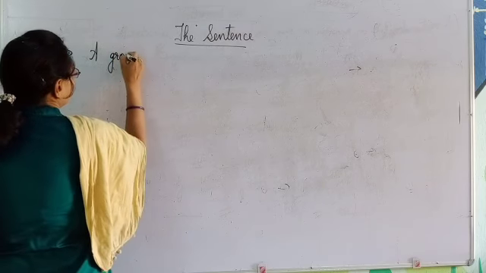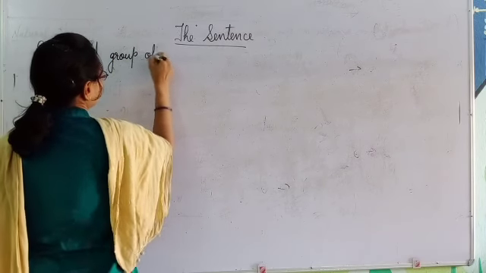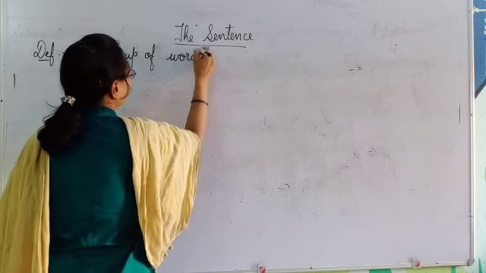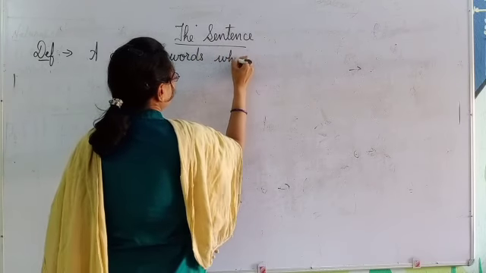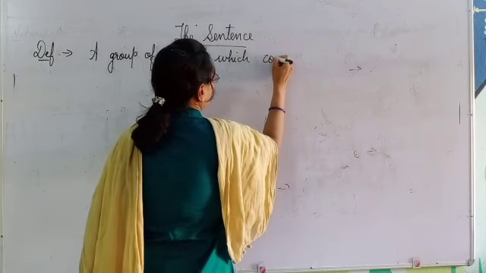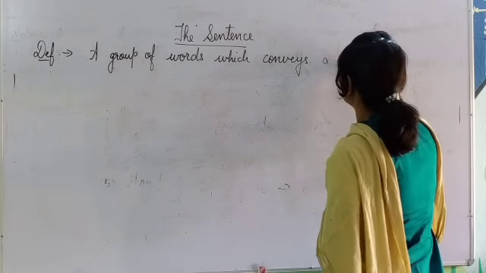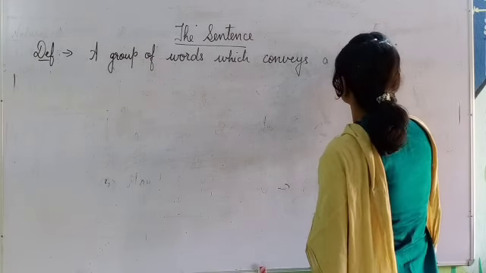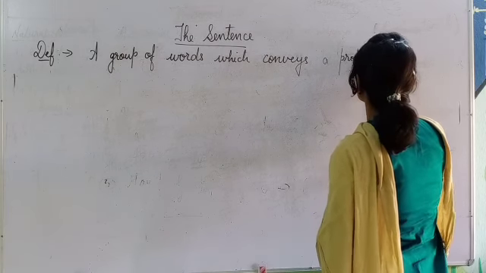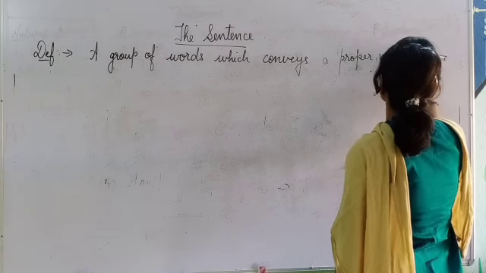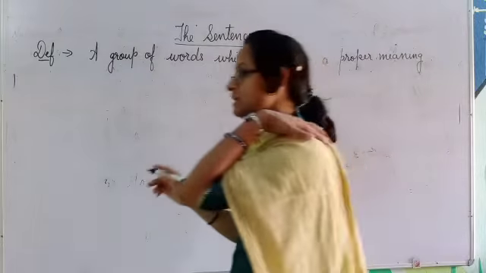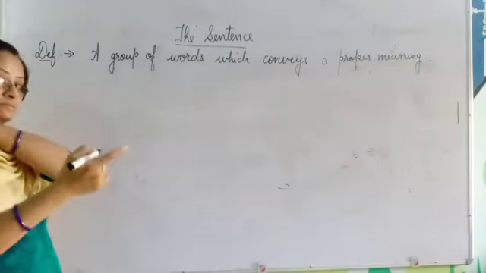A sentence is a group of words, as I have already told you, which conveys a proper meaning. Right? Okay. Example we have already seen.